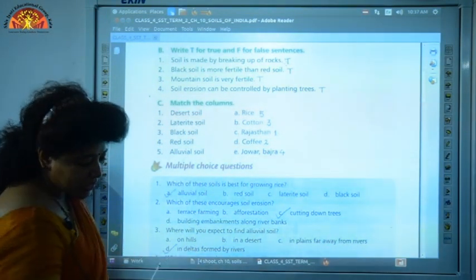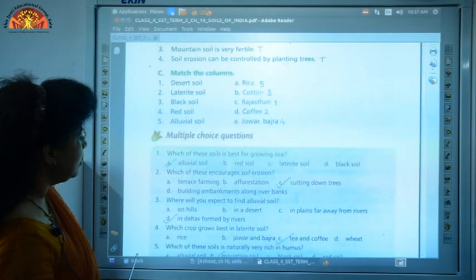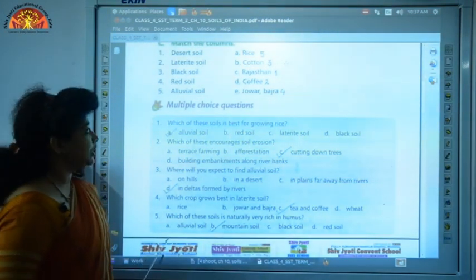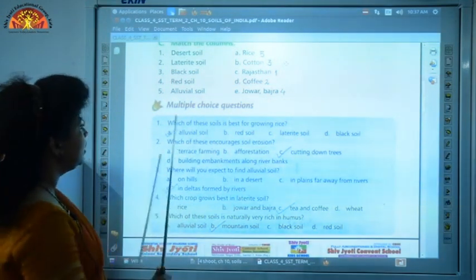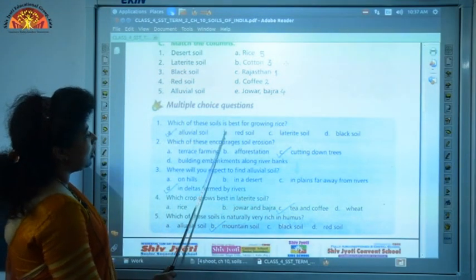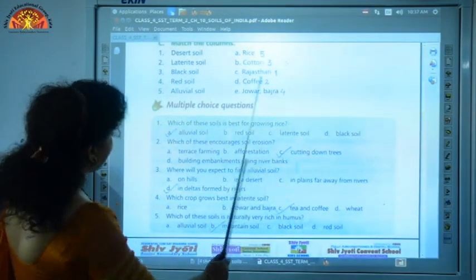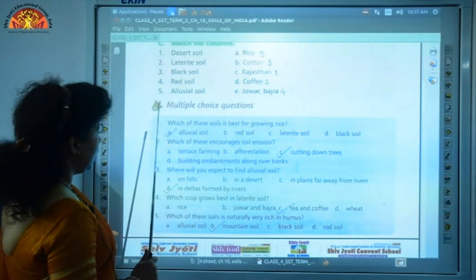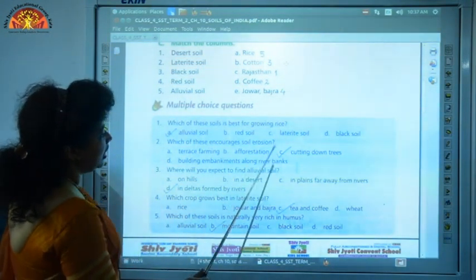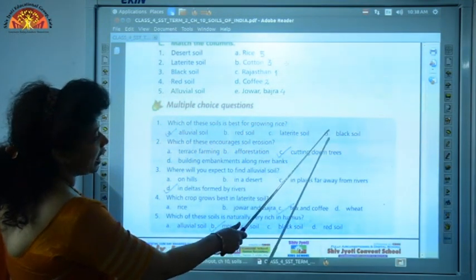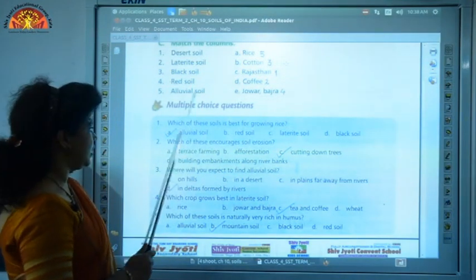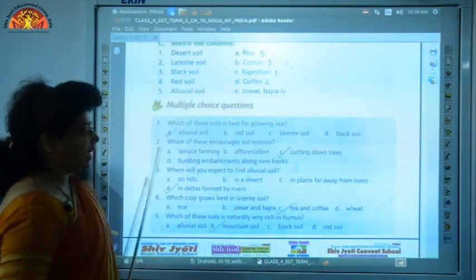Okay. Now let's come to page 72, multiple choice questions. Open your text, page 72, and we shall proceed with multiple choice questions. Question 1, which of these soils is best for growing rice? Options are A, alluvial soil, B, red soil, C, laterite soil and D, black soil. So rice grows well in alluvial soil. So put a tick in A.